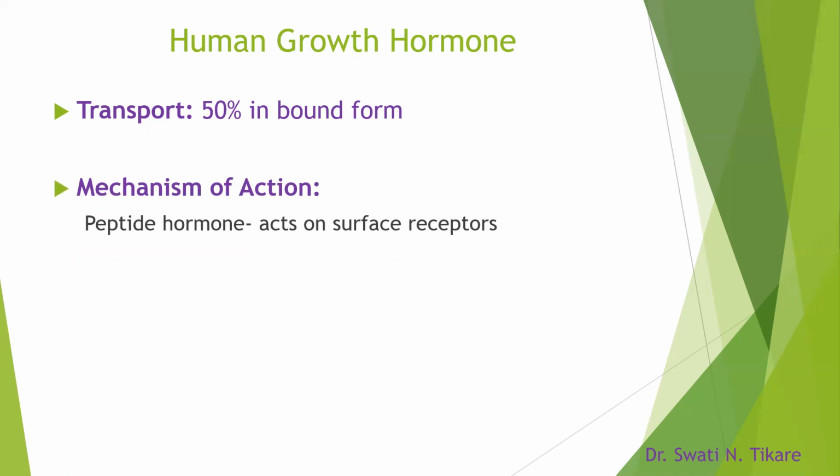Coming to the mechanism of action, we saw that it is a peptide hormone. Peptide hormones act on surface receptors. Okay. I hope you remember learning something about the tyrosine kinase receptors. We had learned that it is seen especially in insulin and in growth hormone.